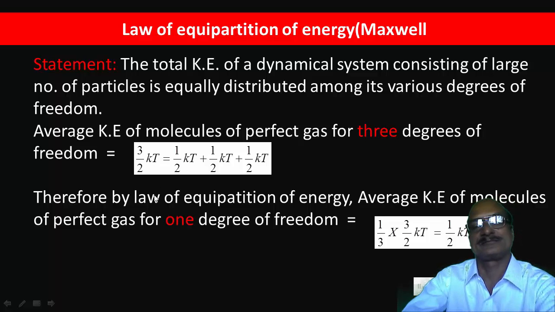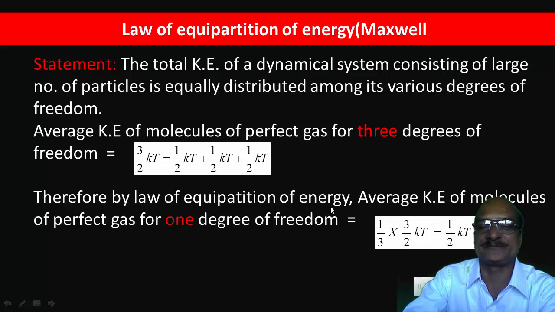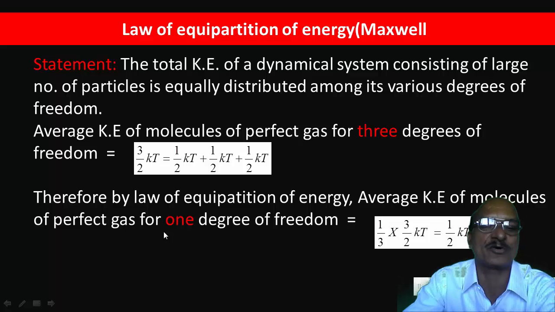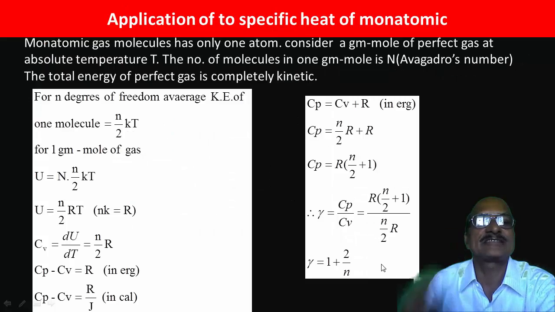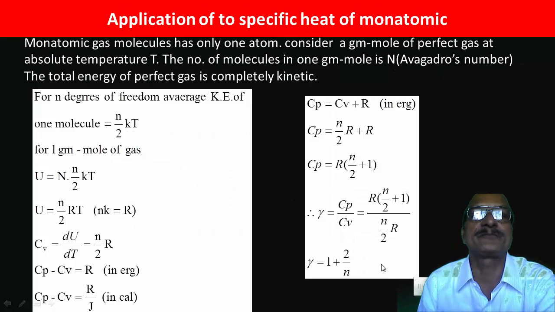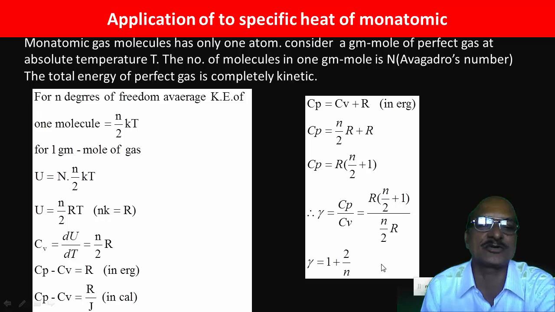Therefore, by the law of equipartition of energy, the average kinetic energy of a molecule of a perfect gas for 1 degree of freedom will obviously be equal to 1 half kT. For 3 degrees of freedom, it is 3 by 2 kT. Therefore, along one direction, it is 1 half kT. Now let us see the applications of this law of equipartition of energy to determine specific heat.